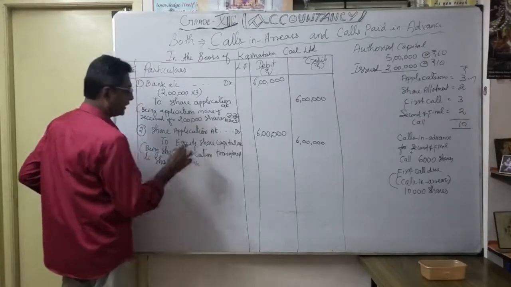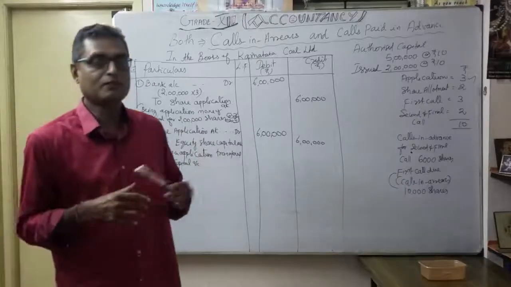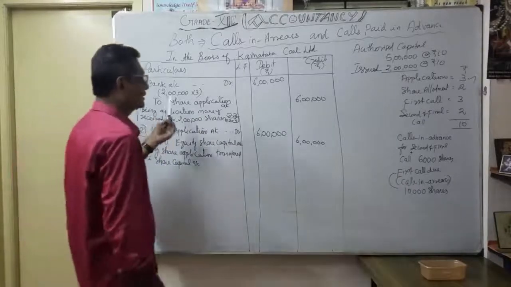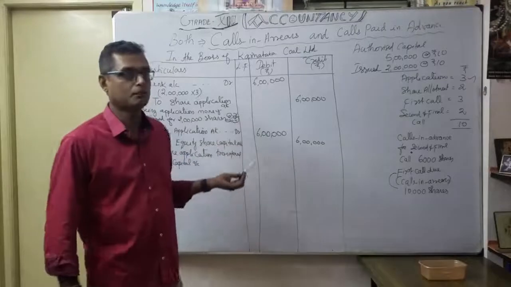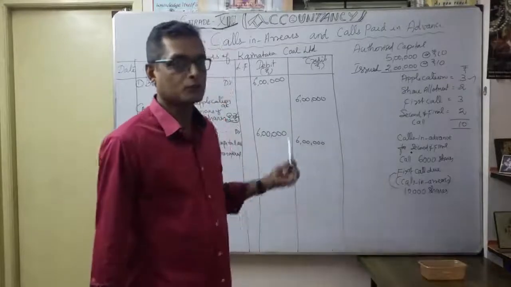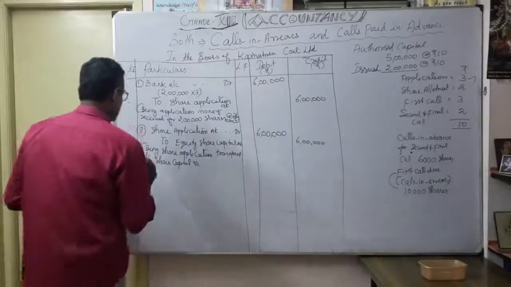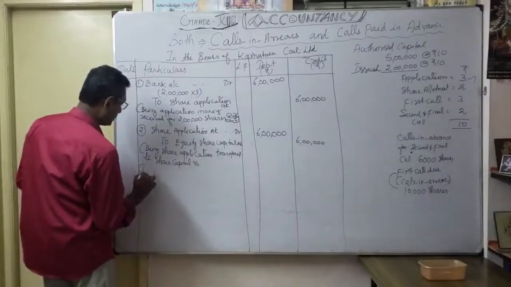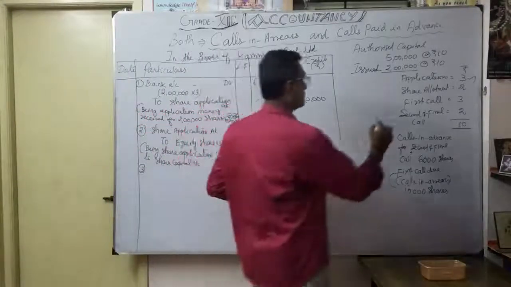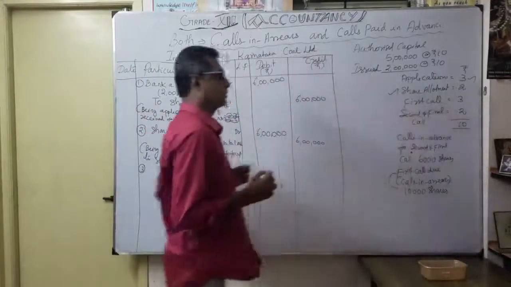Okay. So the second journal entry you know very well. Whatever the application money, the entire amount is transferred to equity share capital account. No question of refund, no pro rata basis. Okay. Then move on to the third one. What is the third one? Third, this one, allotment. Okay, allotment due. So what is the entry?